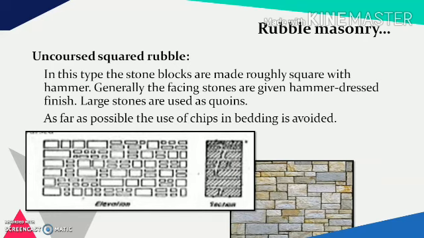This particular picture represents rubble masonry placed as uncoursed squared rubble. Once again, these facing stones have been finished into a certain acceptable shape and size, but they are not at all able to form acceptable courses of stones of uniform height, which will provide once again a much better appearance. That is generally achieved in ashlar masonry.